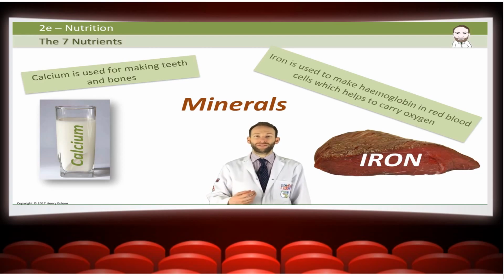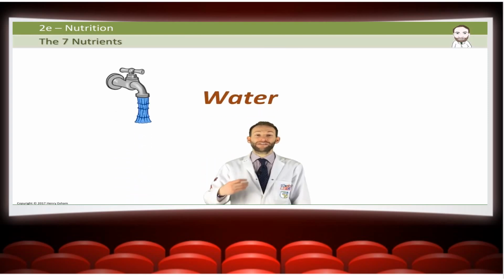So it's very important. And you get that from things like red meat, liver, eggs, and some vegetables like spinach. If you don't get enough iron, you can end up with a disease called anemia. A lot of people don't think water is a nutrient, but it is, and it's included in these 7 nutrients, and it's very, very important.